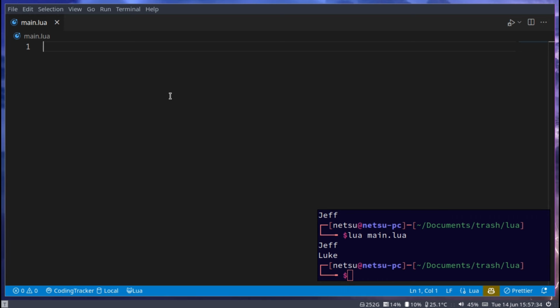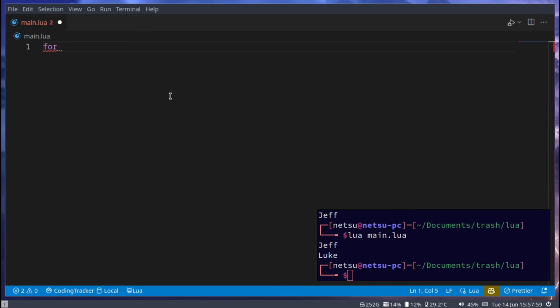Loops is a way to repeat code so it continuously happens. So it continuously runs until you tell it to stop. In Lua, there are 3 common loops we can use. The most common would probably be the for loop. And this is basically for a number until a number run the code.